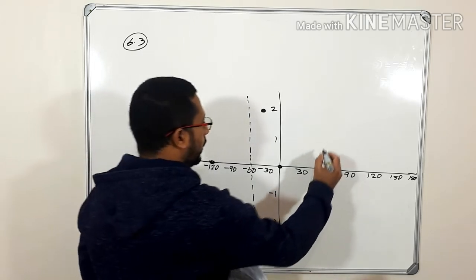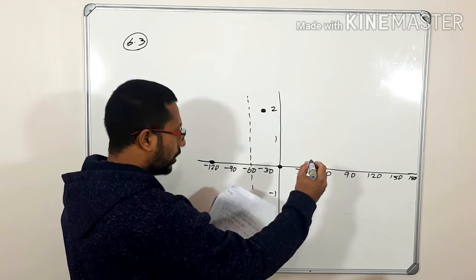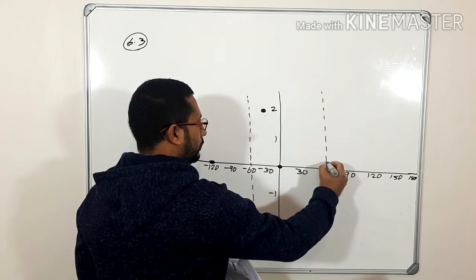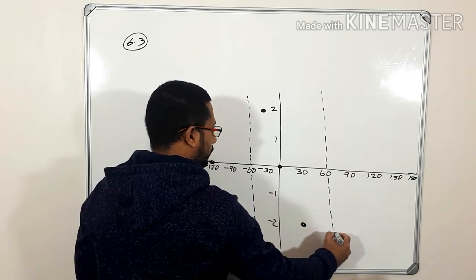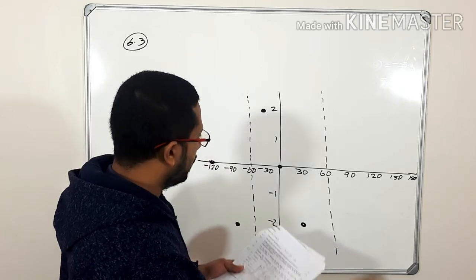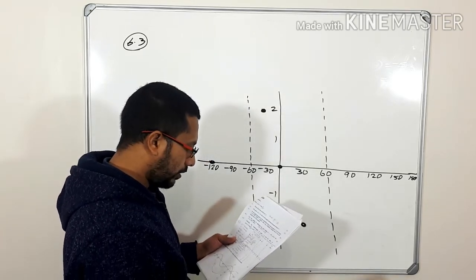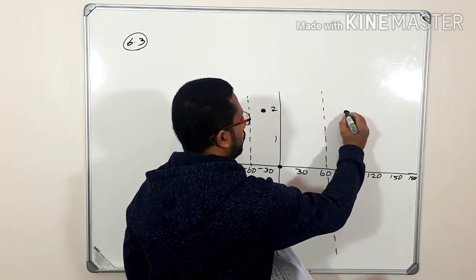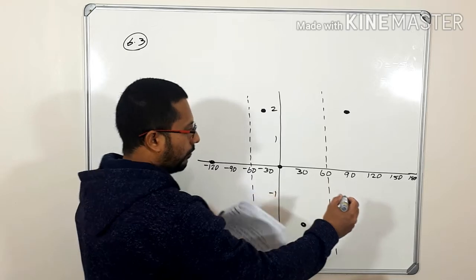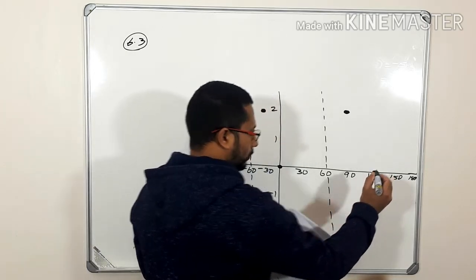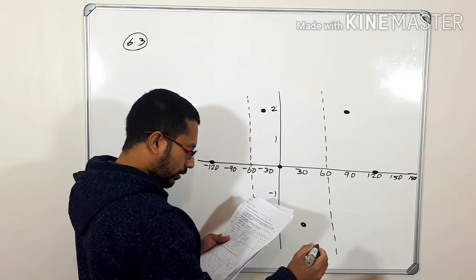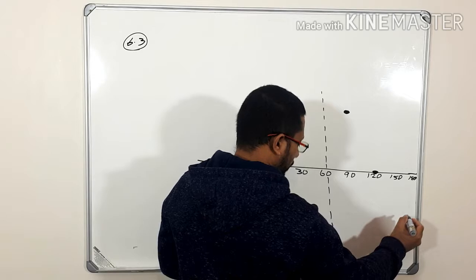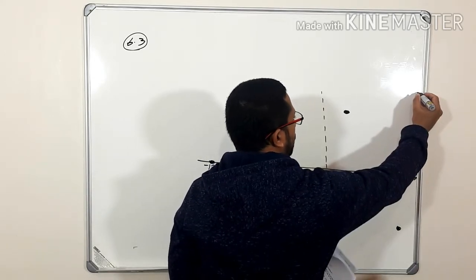At 60, again it's an asymptote. Then 90 is 2, 120 is 0, 150 is minus 2, and 180 is another asymptote.